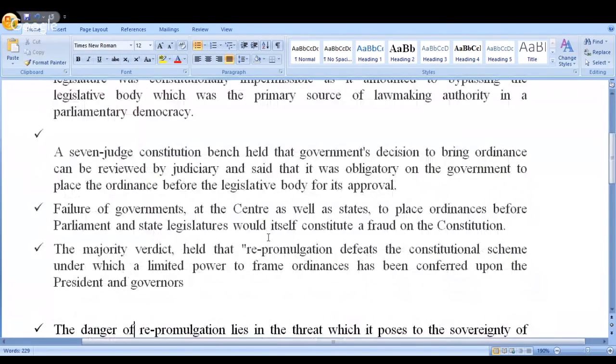A 7-judge constitution bench, kindly remember, from the examination point of view, it was already a question in the UPSC examination in the year 2012. Minimum how many judges will be there in a constitution bench? Answer is 5. Minimum is 5.